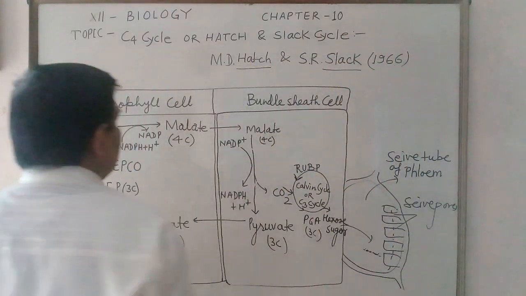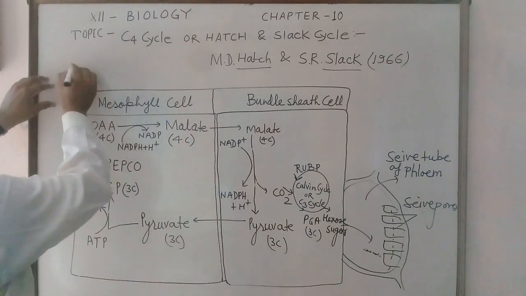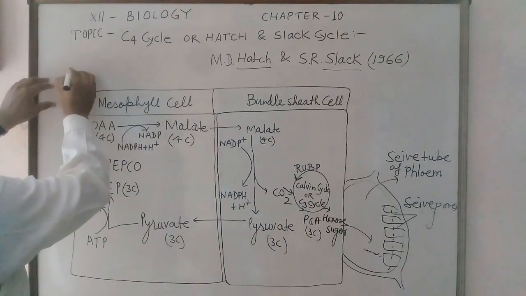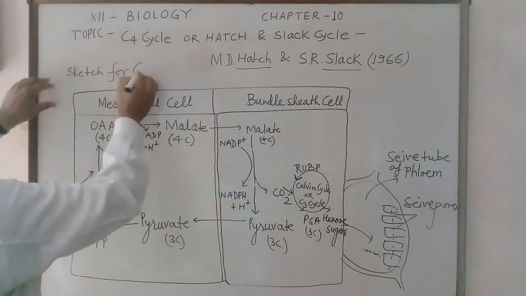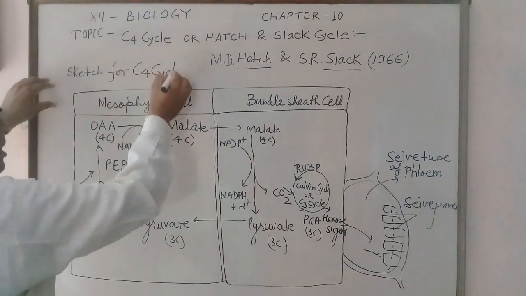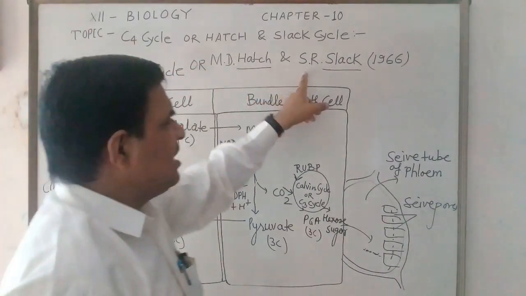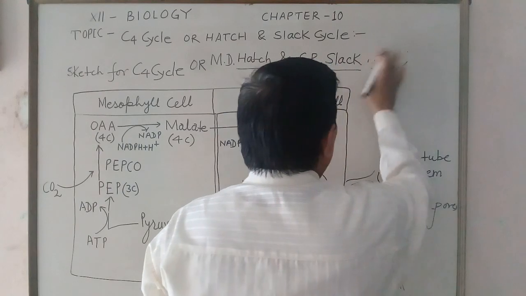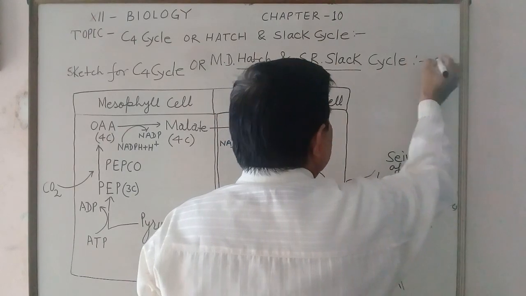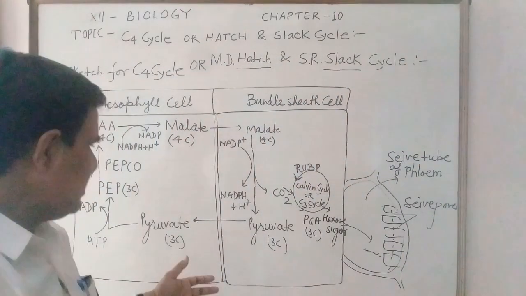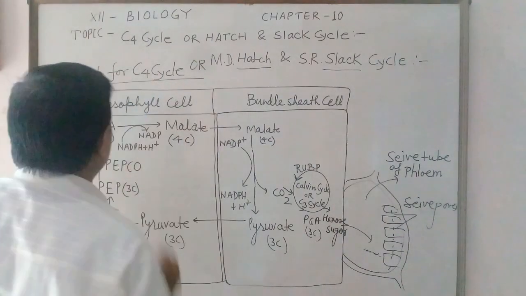So this is the C4 cycle, which generally has the schematic or sketch. This is the sketch for C4 cycle, or the MDH and SR cycle. Who told this cycle in the year 1966? So once again you listen to this topic, sketch for C4 cycle.